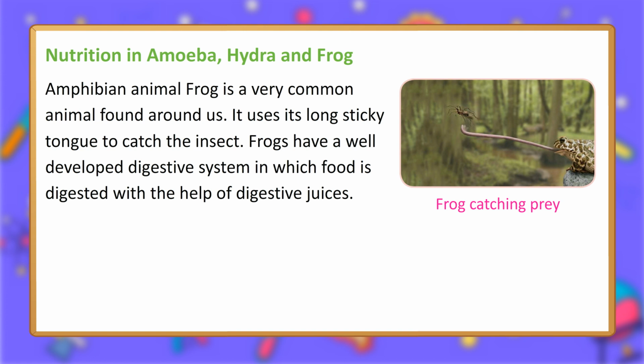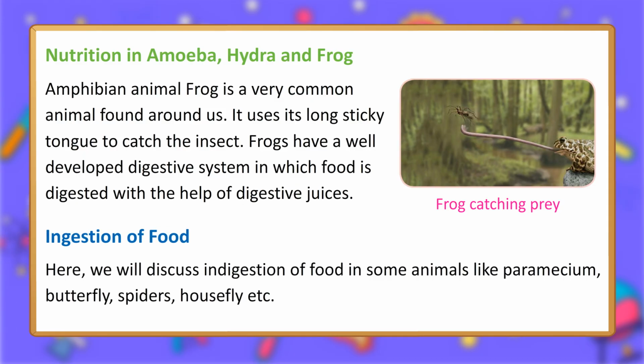Amphibian animal frog is a very common animal found around us. It uses its long sticky tongue to catch the insect. Frogs have a well-developed digestive system in which food is digested with the help of digestive juices. Frog catching prey. Ingestion of food. Here, we will discuss ingestion of food in some animals like paramecium, butterfly, spiders, housefly, etc.